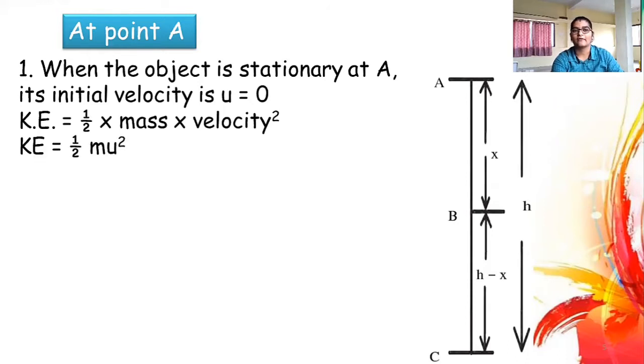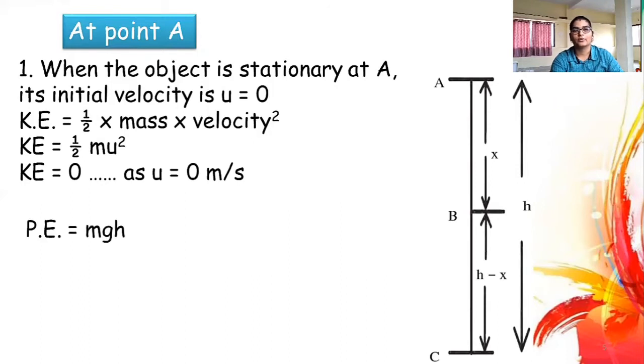As the velocity is its initial velocity, kinetic energy is equal to half mu square, because its velocity is the initial velocity u. So as u is 0, its kinetic energy will also be 0. Therefore, kinetic energy is equal to 0 when the object is at point A because it has no velocity. And we all know that kinetic energy depends upon the velocity of the object. As velocity is 0, kinetic energy is also 0 at point A.